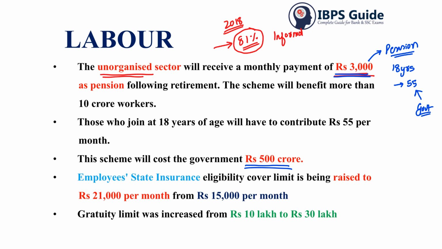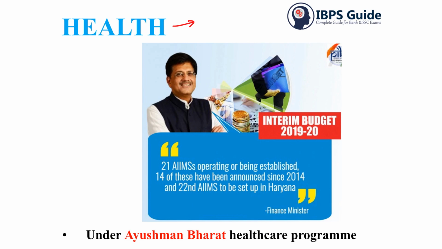The Employees State Insurance eligibility cover limit is being raised to rupees 21,000 per month from the present rupees 15,000 per month, and the gratuity limit was also increased from 10 lakh to 30 lakh. And with respect to health in this year's budget, that is the interim budget, there are two things which you have to keep in mind. One is they have mentioned Ayushman Bharat, which is our biggest health scheme, and the other is that there are already around 21 AIIMS which are operating or being established, as these were announced since 2014, and the 22nd AIIMS will be set up in Haryana also.